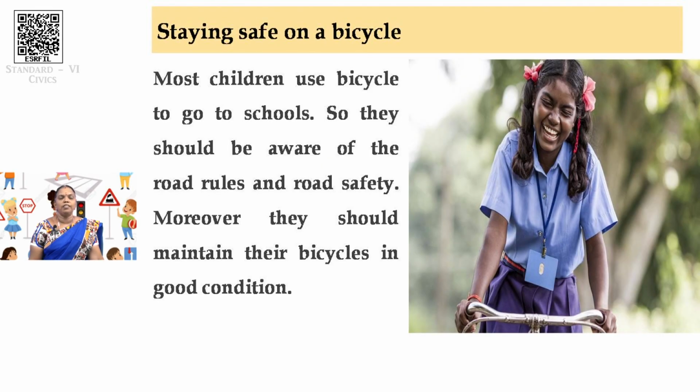So, the first point here, what you should not do? Don't jump over the railing to cross the road. Second point is, don't cross the road in front of or in between vehicles where you are not visible to vehicle drivers. Now this is very important, isn't it?